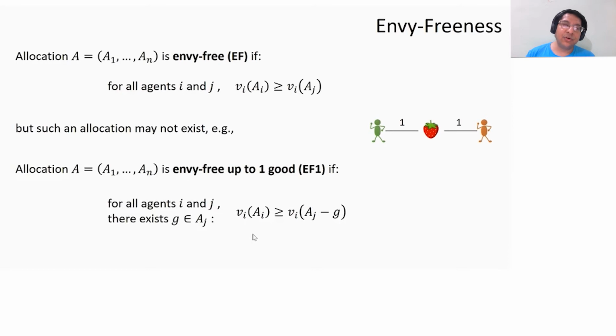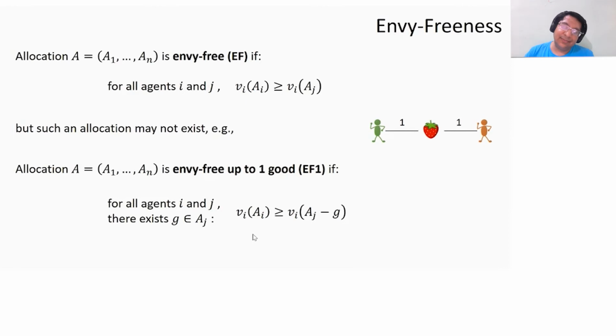In particular, what we're going to look at is Envy-Freeness up to one good. What this means is that I'm now allowed to remove a good from j's bundle. Right? So allocation A is EF1 if for every pair of agents i and j, there exists a good g in agent j's bundle, so that if I remove this good g, then agent i's value for her own bundle is at least her value for agent j's bundle minus this good. Okay? So I can always remove some good to remove envy.